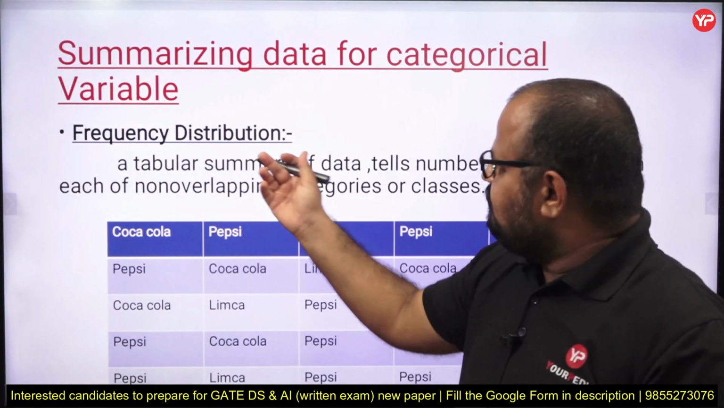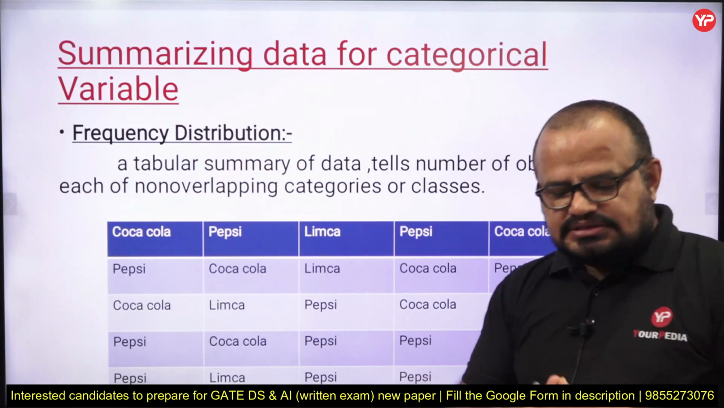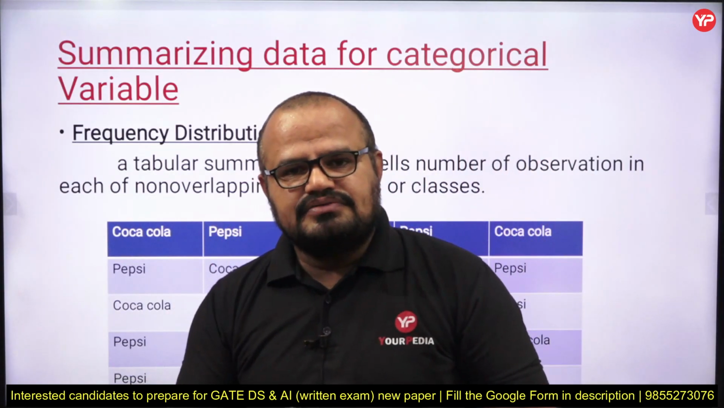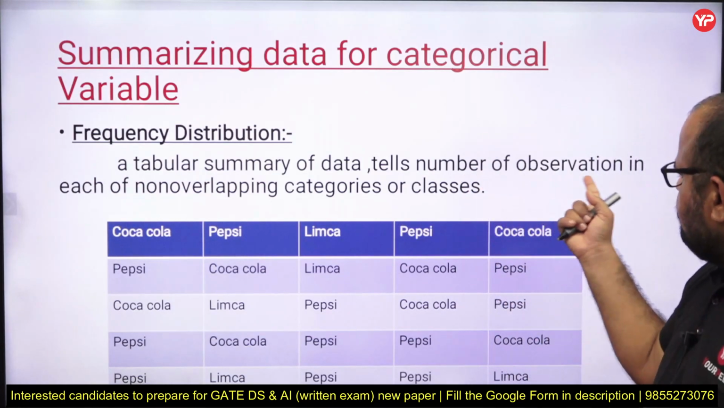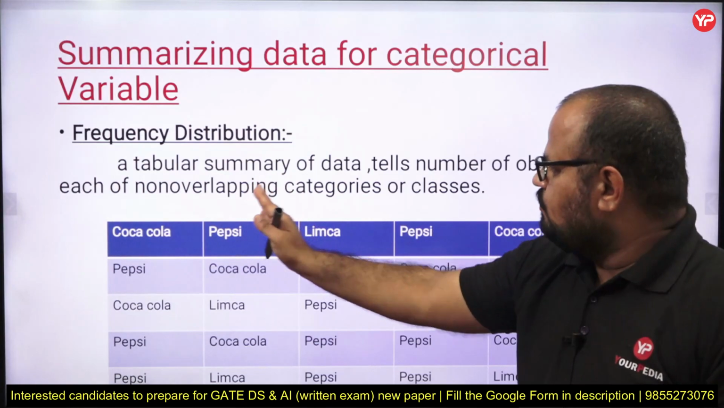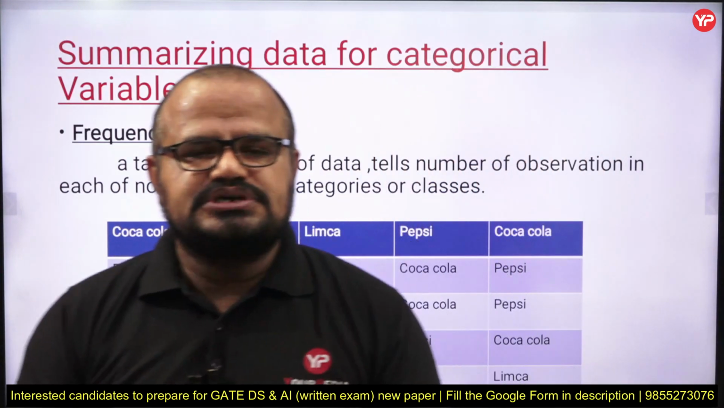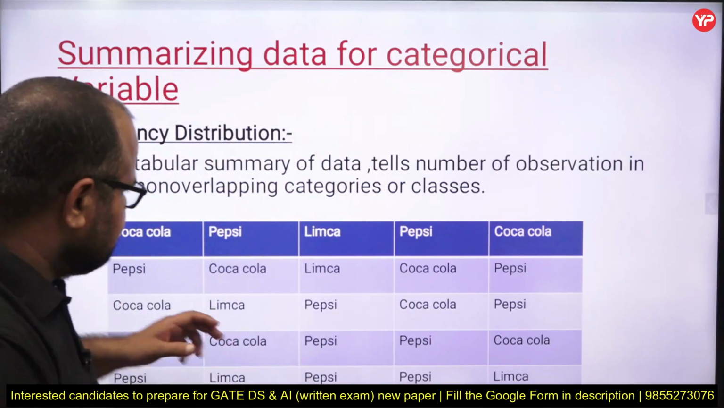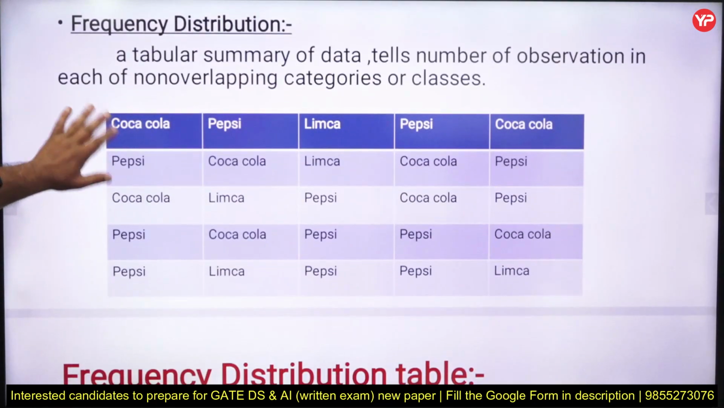What do you mean by frequency distribution? It is a tabular summary. We are making a table which gives some information, which tells about the number of observations in each of the non-overlapping classes. It means how many total observations, or total number of items, exist per class. So I have this basic data set of the sale of a day of soft drinks.